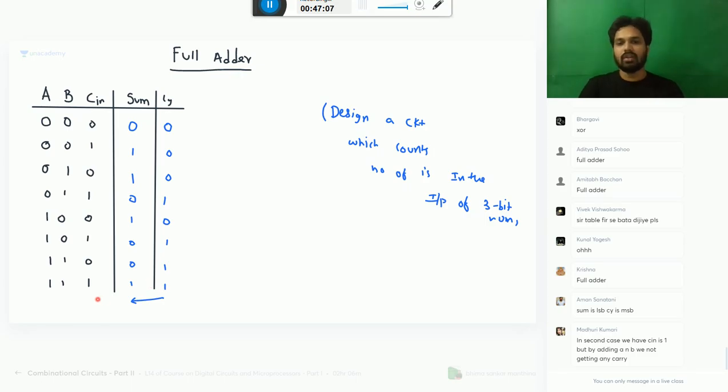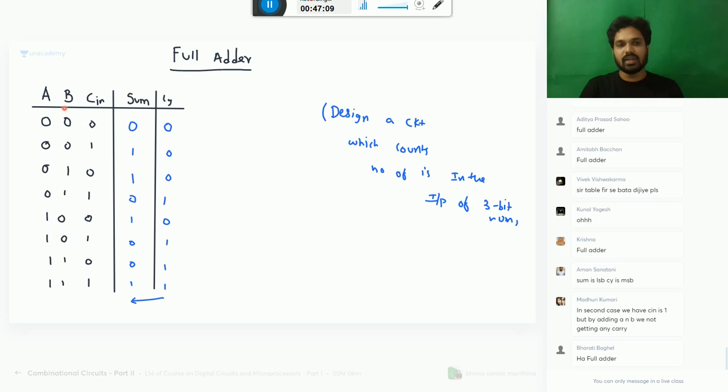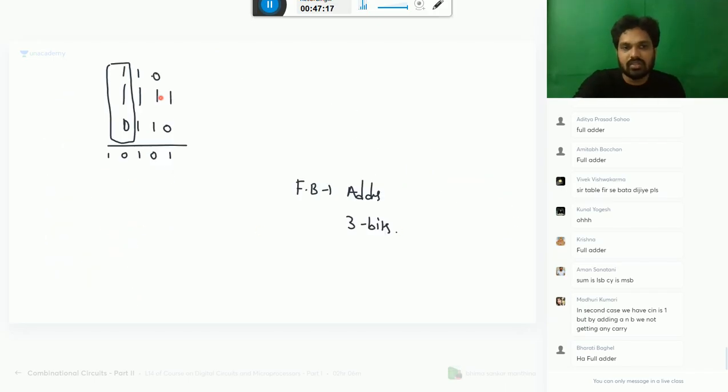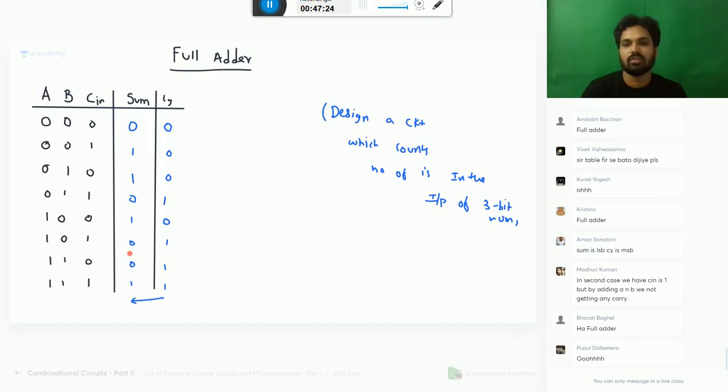Okay. Here Madhuri, please understand. This carry is coming from the previous addition. This carry is not coming because of the addition of these two. It is coming because of this addition that you are getting carry. So please understand, it is very simple. Full adder is doing that job. Full adder counts the number of ones in the input. Yes or no? Here, how many ones are there? 2. That's why your answer is 1, 0.